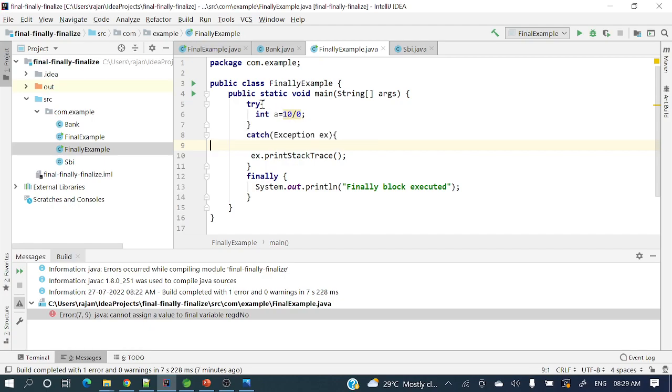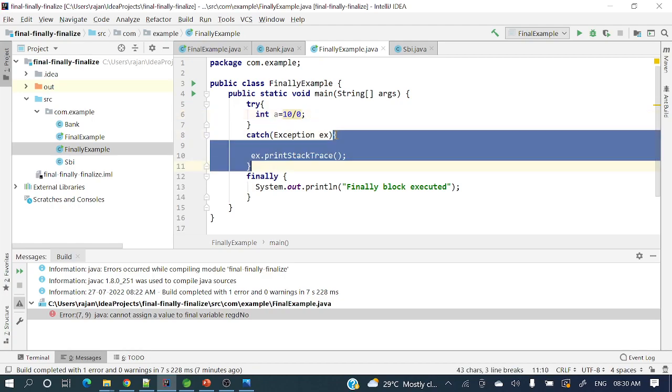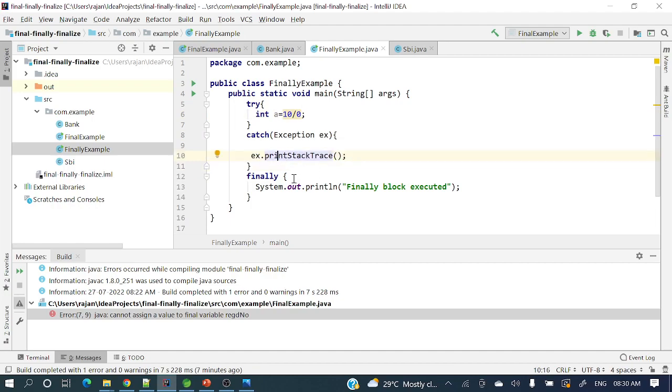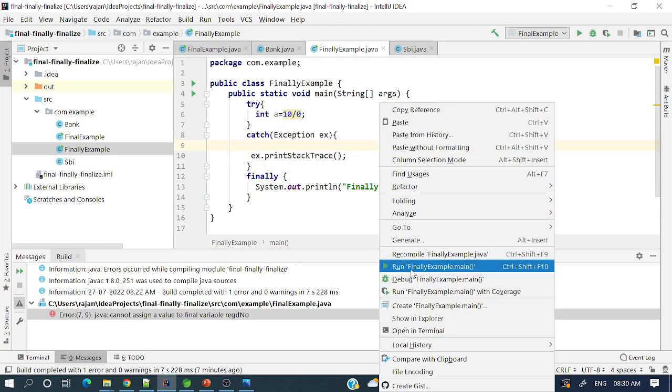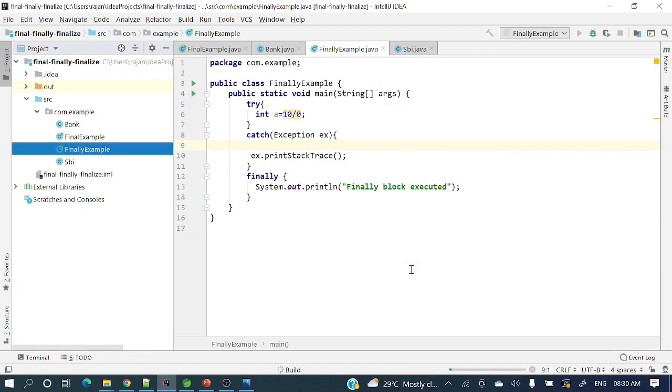So currently in the try block we do have 10 by 0, so this will lead to ArithmeticException divide by zero. Then it will come to the catch block. In the catch block we are doing nothing, just printing that stack trace, and then the finally block is there, right? So let's see in case of exception whether that finally block is executed or not. Let me run this example and we're gonna see.